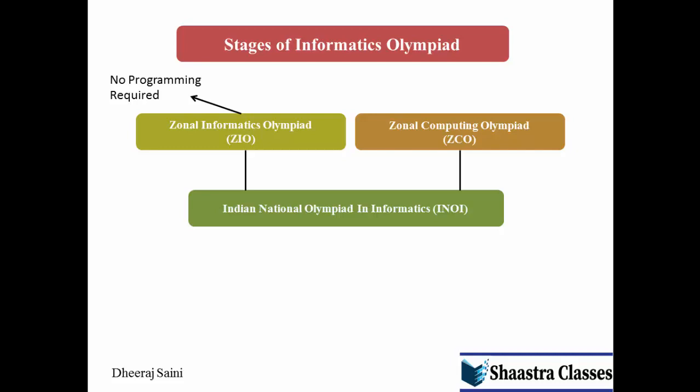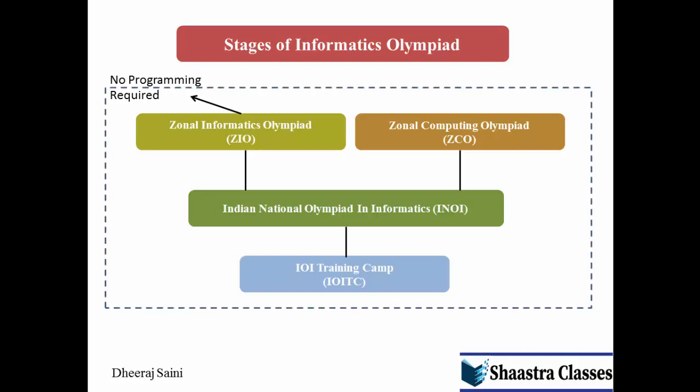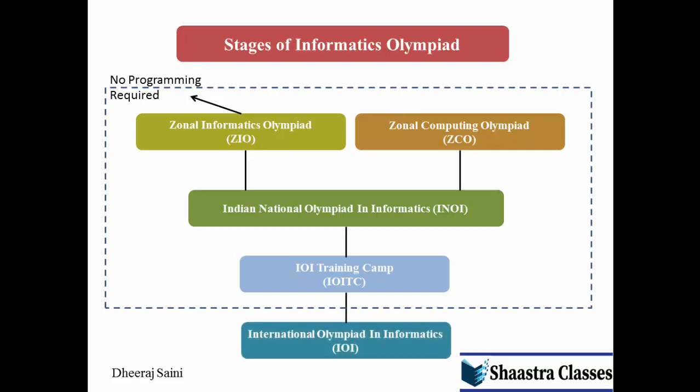Now after the National Informatics Olympiad, students will proceed to the International Informatics Olympiad training camp. So that process is similar to the Mathematics Olympiad. All these rounds are conducted in India. After IOI training, a final team will be selected that is going to represent India at the International Olympiad in Informatics, IOI.